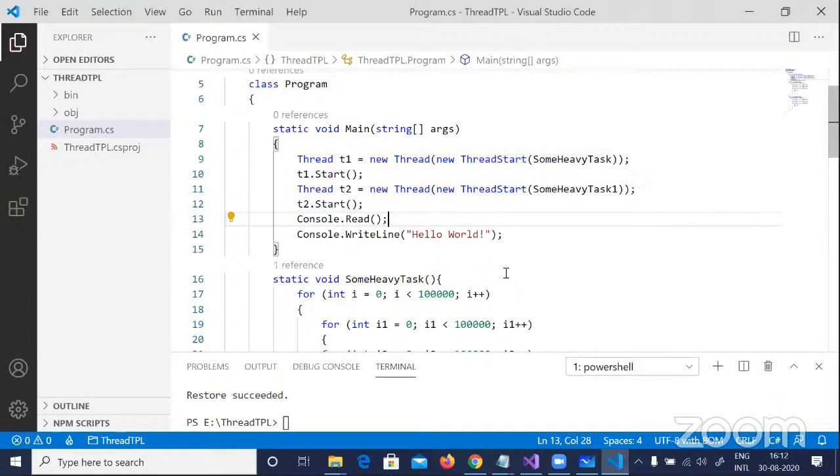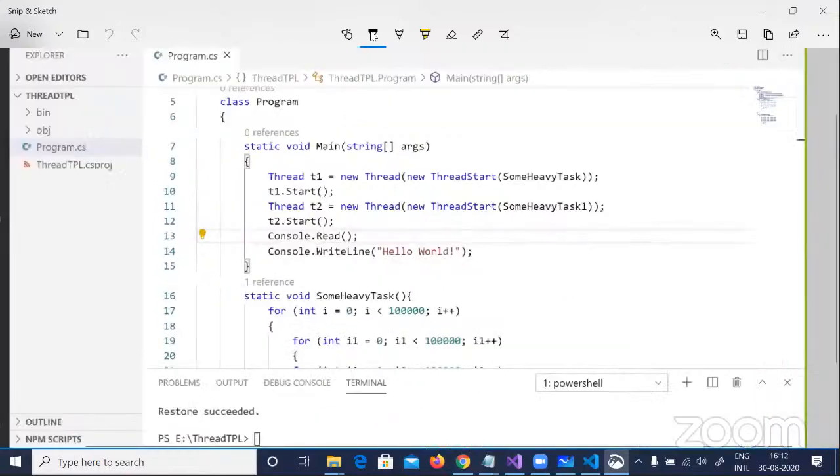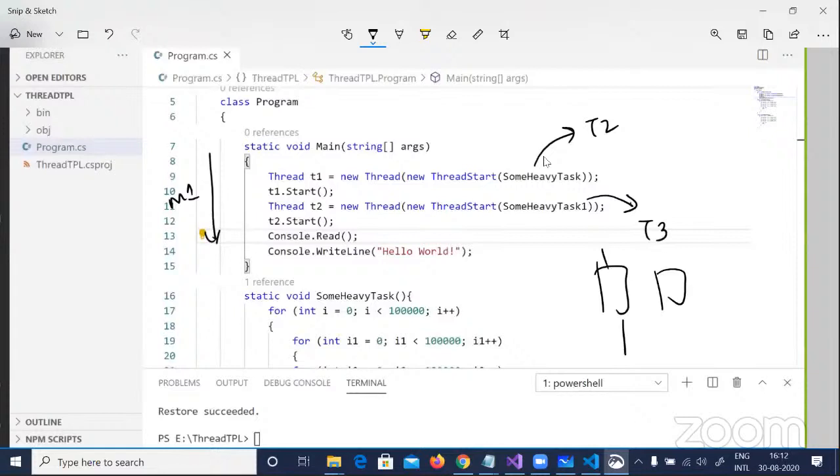Great. So you can see here, this is an application having a heavy task and a heavy task one. I've just spawned two threads. So that means now I will actually have three threads in this application. One thread will run the static void main, another thread will run this some heavy task, and another thread will run this some heavy task one. Three threads, right? At least my expectation is that this T2 and T1 should run on two different cores.